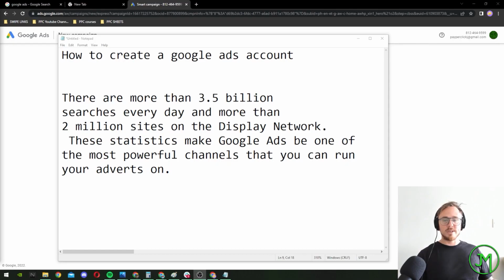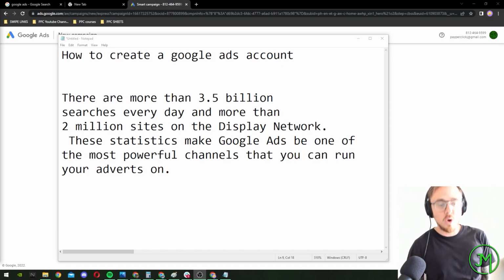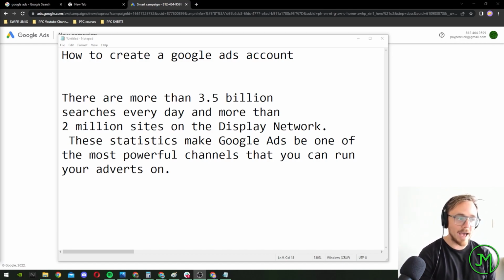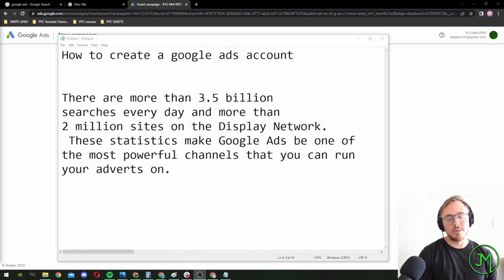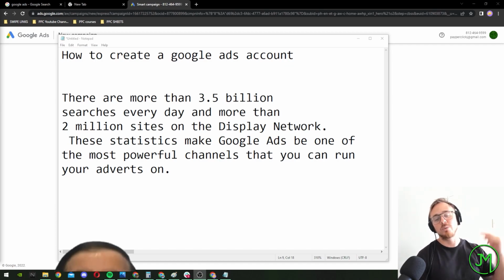It's Jason McLaughlin here. Today we're going to be talking about how to create a Google Ads account. You obviously need a Google Ads account in order to run Google Ads, right? So before we get into it, let's quickly dive into some quick facts. There are more than 3.5 billion searches every day on Google and more than 2 million websites on the Google Display Network. Obviously a very good way to advertise.